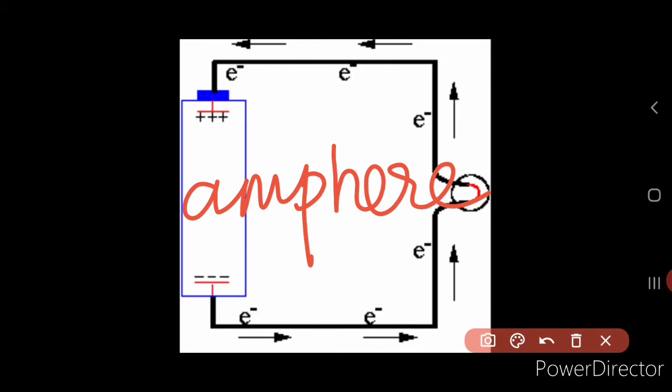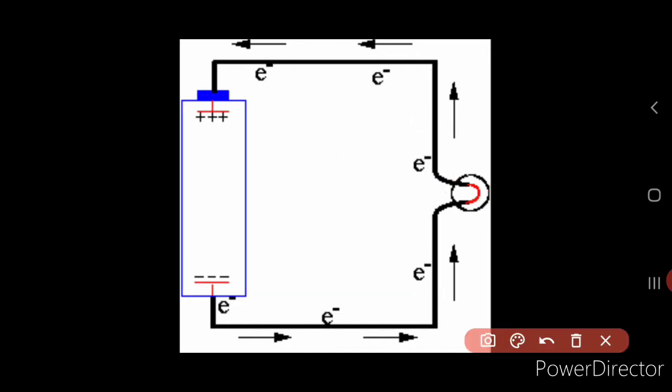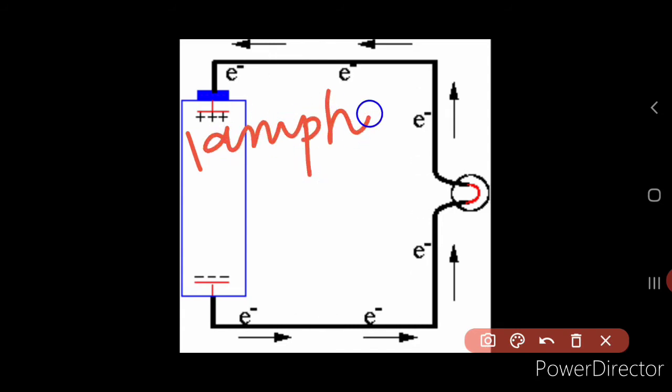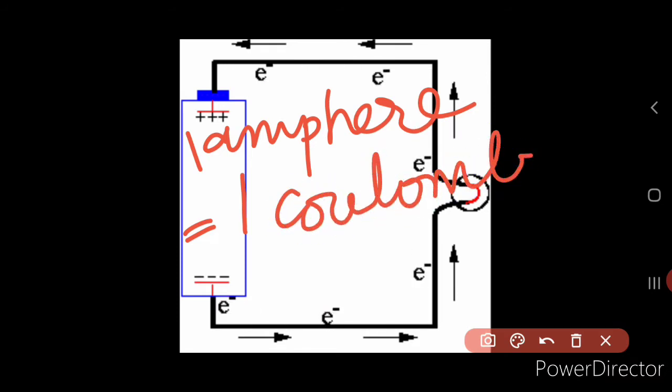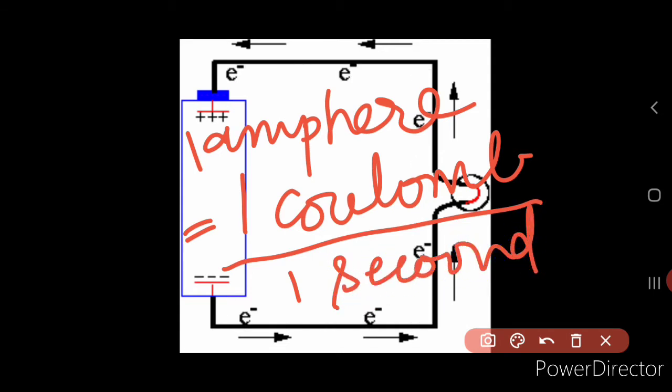So the current flowing through the conductor is measured in ampere. Now what is 1 ampere? The current flowing through the conductor is 1 ampere if 1 coulomb of charge passes in 1 second. So 1 ampere is equal to 1 coulomb divided by 1 second. The amount of current is said to be 1 ampere if 1 coulomb of charge passes in 1 second.